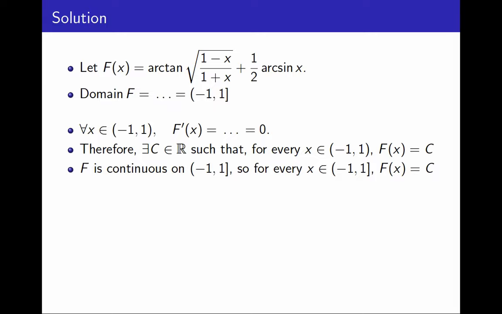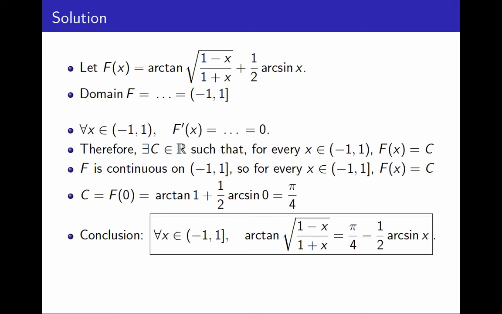How do I figure out what the value of the constant is? Probably the easiest way is to evaluate at an easy point, and 0 is probably the easiest value. So the constant must be equal to the value of the function at 0. That's arctangent of 1 plus 1/2 arcsine of 0, and that is pi over 4. So in conclusion, this identity is true for all values of x between -1 not included and 1 included.